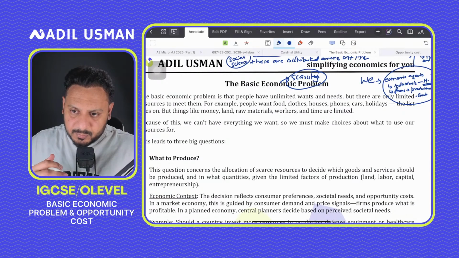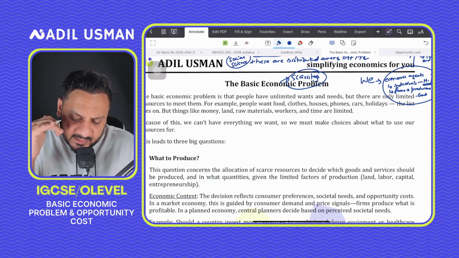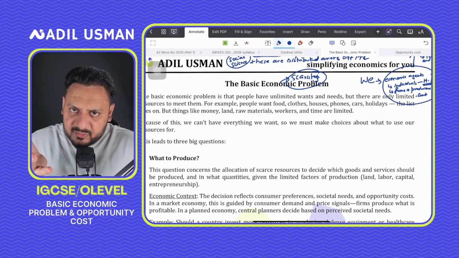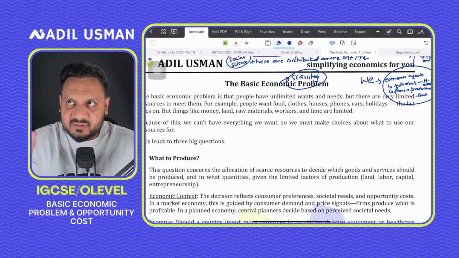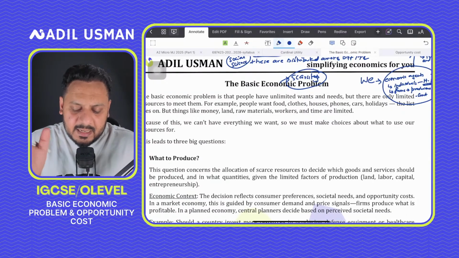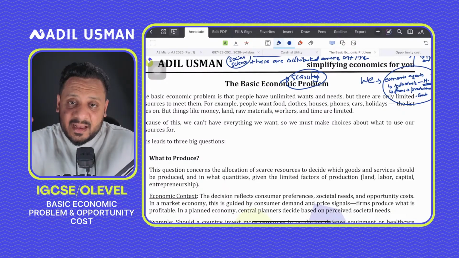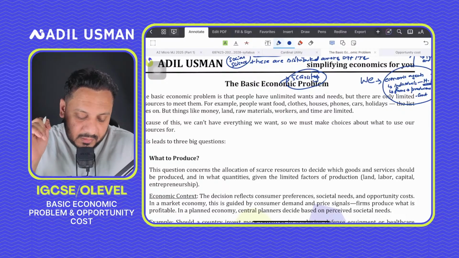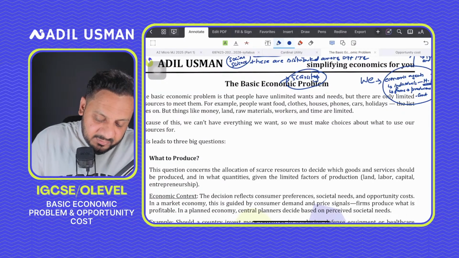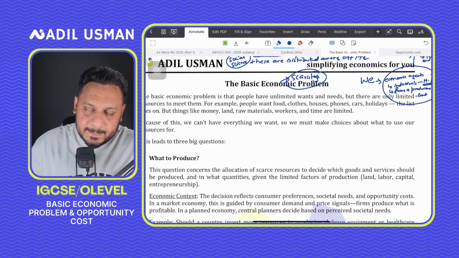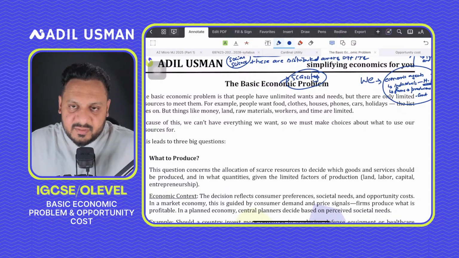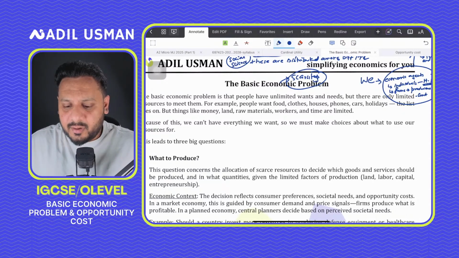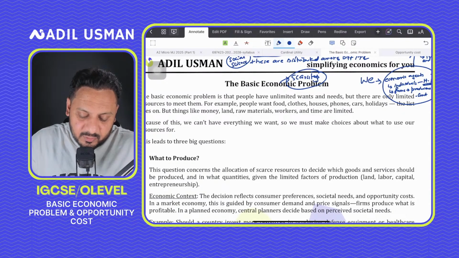And so the fact is that resources are scarce. We know that resources are scarce. We know that there's a basic economic problem. Now, this actually results in three fundamental economic questions. And these questions are basically the questions that we need to find answers for, that deal with resource allocation, right?